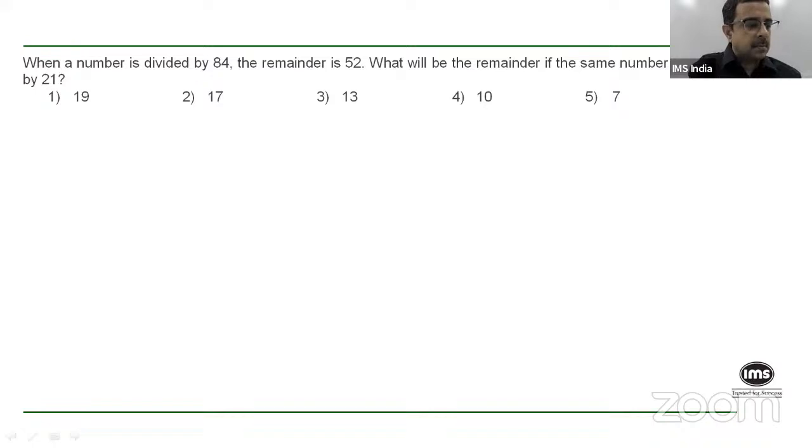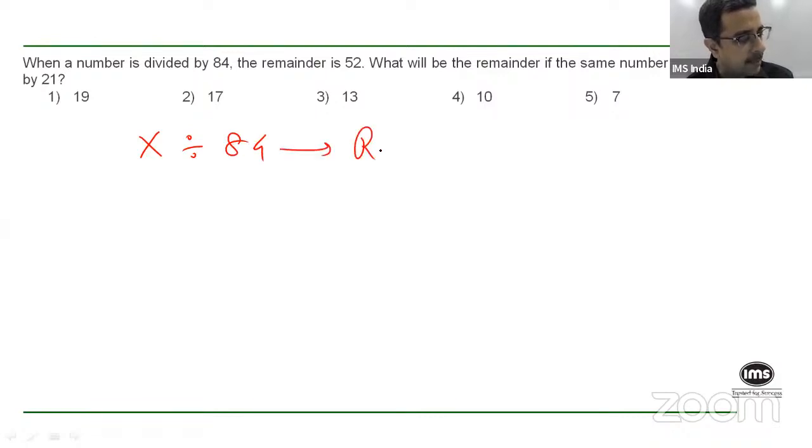All right. I'm assuming by now you should have got an answer here. It's a comparatively simpler question. What you're told here is that when a number is divided by 84, the remainder is 52. So if I consider my number to be, let's say, x, I'm told that x divided by 84 gives me a remainder of 52. So what will be the remainder when that same number is divided by 21?